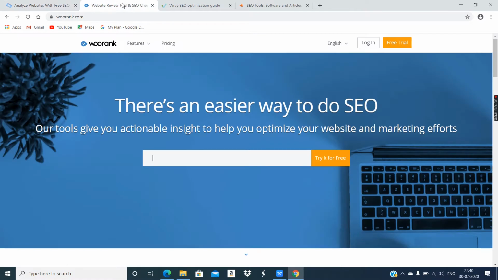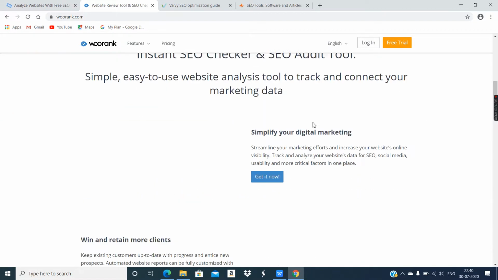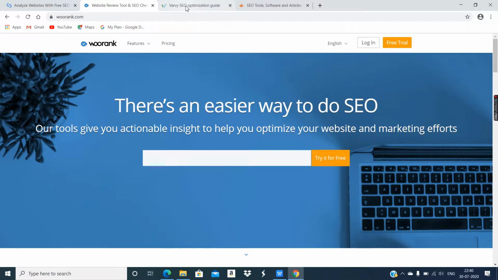Now let's see Woorank.com. Now this is also a similar search engine optimization free website which can be used by beginners and students. Okay, but these free websites can be used twice or thrice in a day, not more than that. Okay, so here this is also a very simple website. Here also you can just provide the URL of any website and click on try it for free, and it is going to analyze and provide you the report.